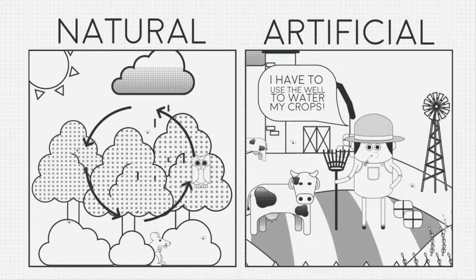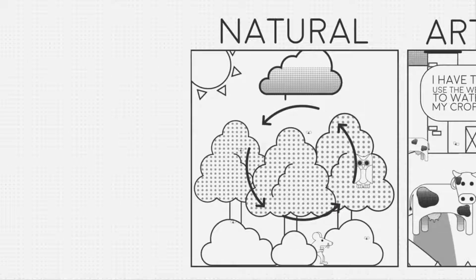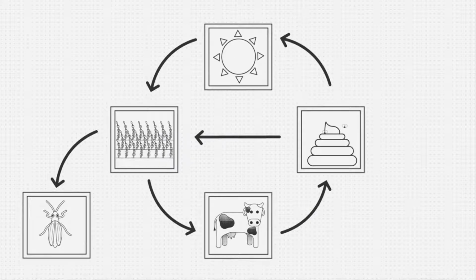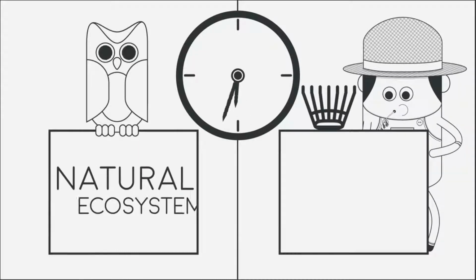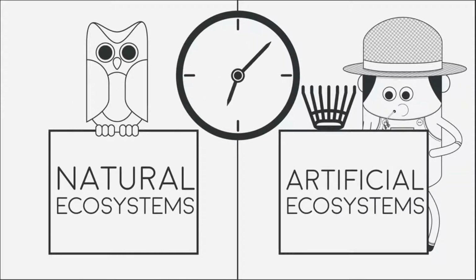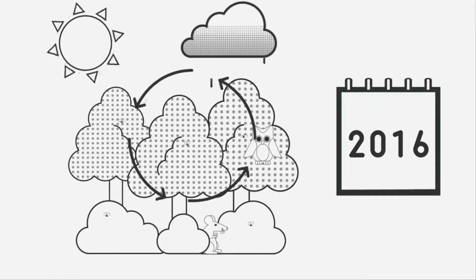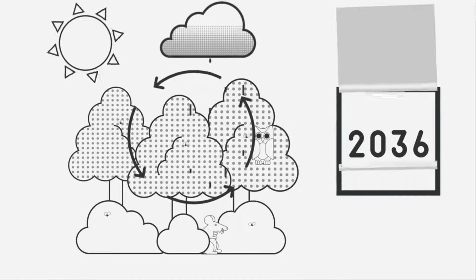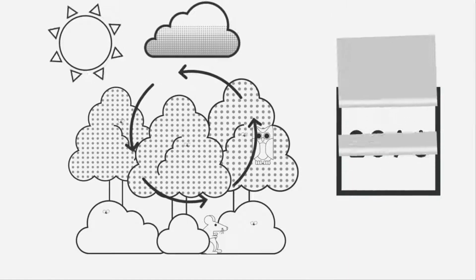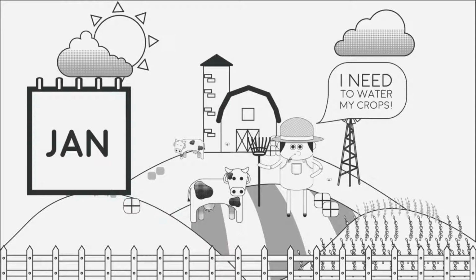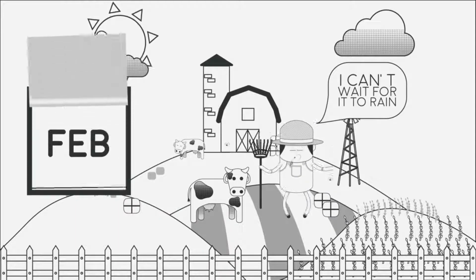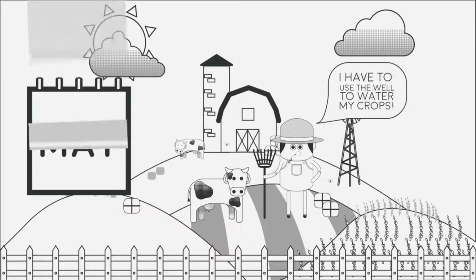Genetic diversity is very low in artificial ecosystems, and food webs are very simple or even incomplete due to killing of pest species. Another important difference between natural and artificial ecosystems is the timescale used to measure the activity within each ecosystem. For example, water cycling in natural ecosystems generally requires decades or centuries for the water to complete a full cycle and return to the designated starting point. In an artificial ecosystem, on the other hand, the entire water cycle may only take a few weeks or months before it's returned to its starting point.